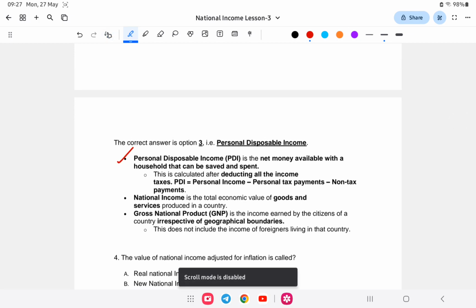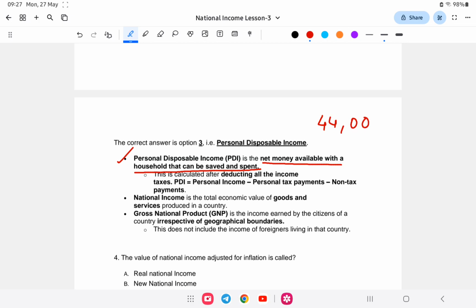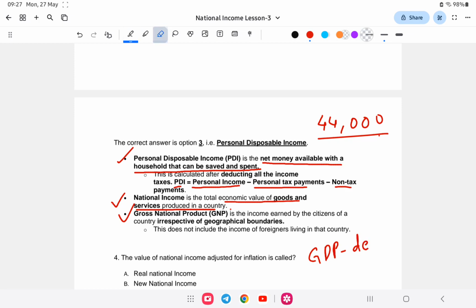Personal disposable income is the net money available to a household that can be saved and spent. So the 44,000 rupees in hand is the personal disposable income. This is calculated as personal income minus personal tax minus non-tax payment. The next option is national income, the total value of goods and services produced in the country. Gross national product is GDP minus depreciation, plus income from abroad. It is calculated as GNP.